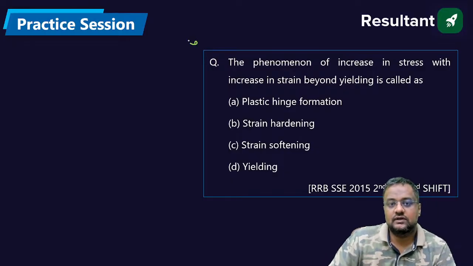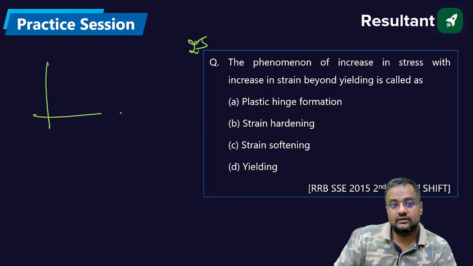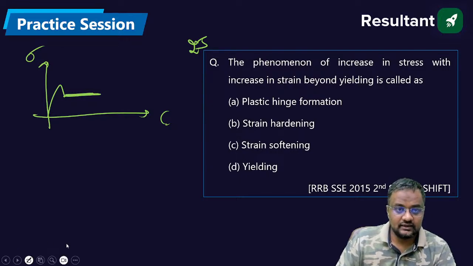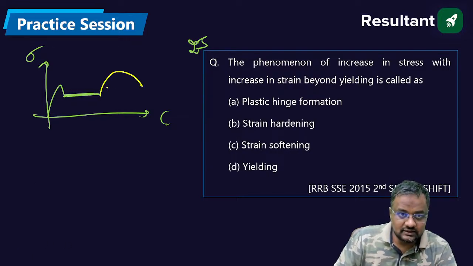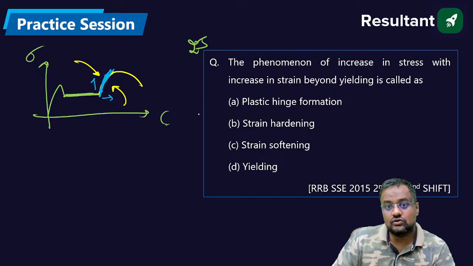25th. The phenomenon of increase in stress with increase in strain beyond the yield point. Guys, beyond yielding, this is the yielding zone. Now after this yielding, there is an increase in stress, this one. They are asking this one. Let me make it with a different color. This one. Here increase in stress and increase in strain is there. This is called strain hardening.